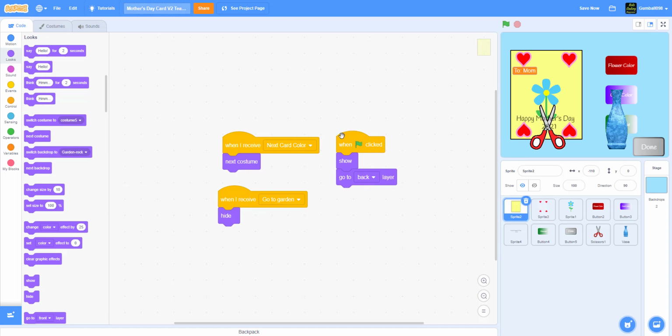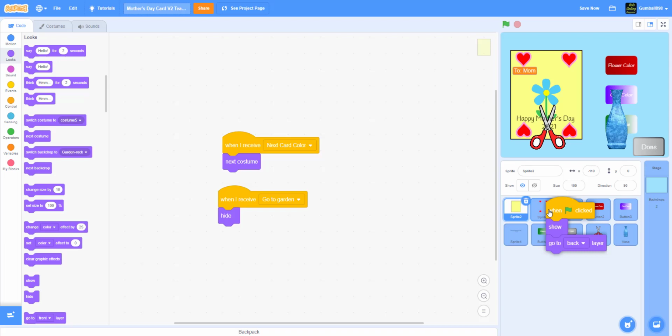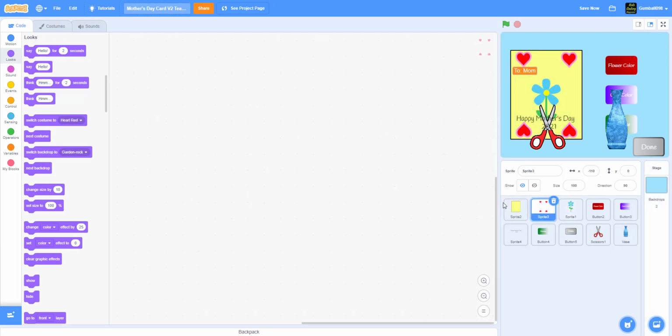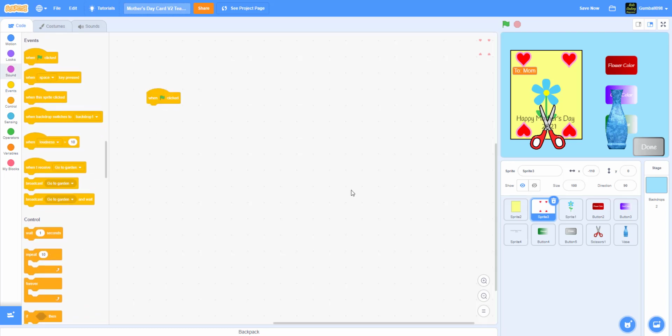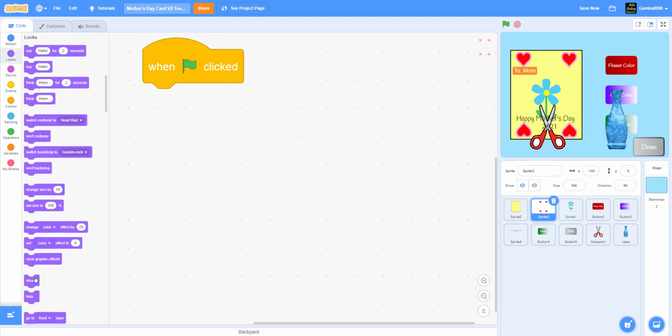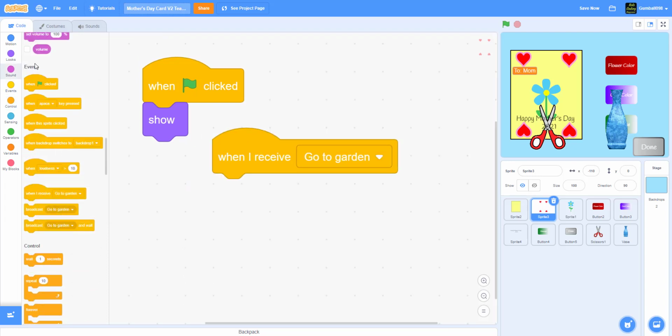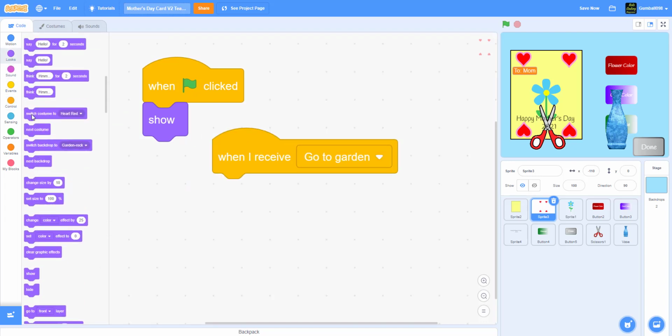So we have to do show on this one. No, wait. There's already this on here. So let's just put the sprite and put this. So when the green flag is clicked, I hate how it zooms out when you just put the block in. It'll show and then it'll go to garden, and it will hide.